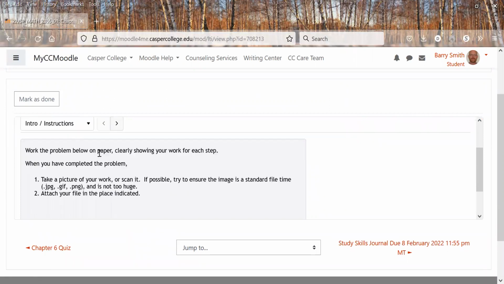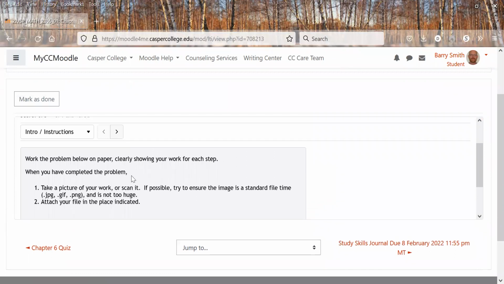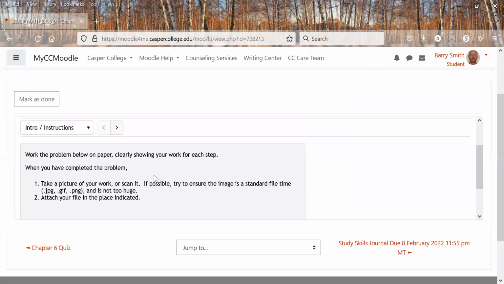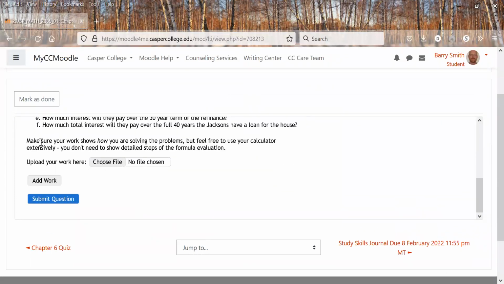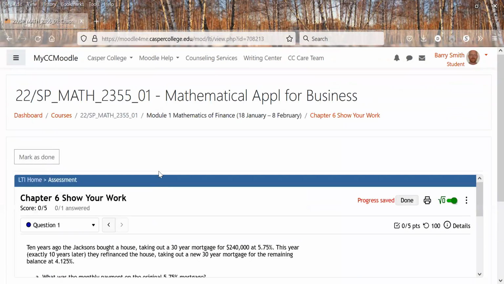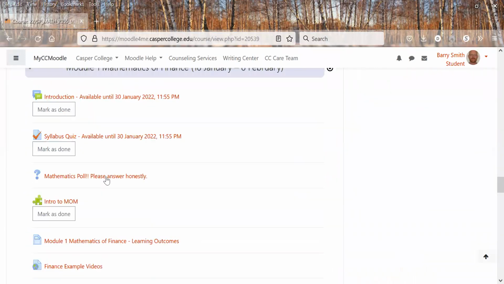Sometimes what you have to do is work the problem below here on paper, and it's not showing up on mine for some reason, but, oh, here's the first question. There we go. Fill it out, and then you're going to write it on paper, take a photo of it or whatever, upload it here, and submit it, and then I'm going to grade that by hand. So it's not graded automatically in MyOpenMath, but it's one I have to actually look at and grade myself. So that's the show your work. And there are going to be show your works throughout the semester that you'll have in each section.